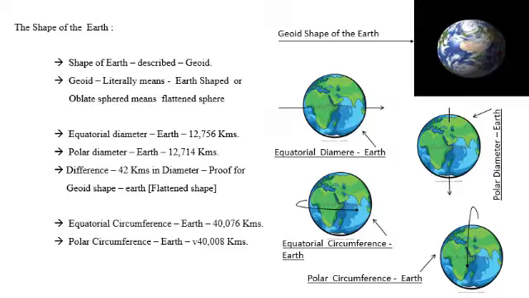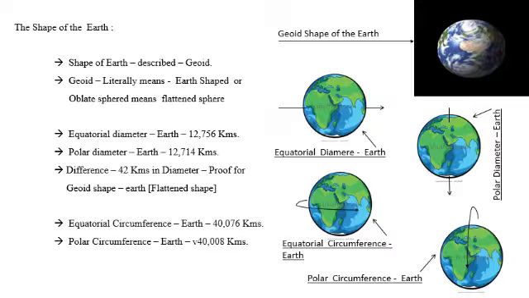The shape of the Earth is described as geoid shape. Geoid is a word whose literal meaning is earth shape, or the shape of the Earth. The shape of the Earth is called geoid shape, or it also gives the meaning of oblate shape.